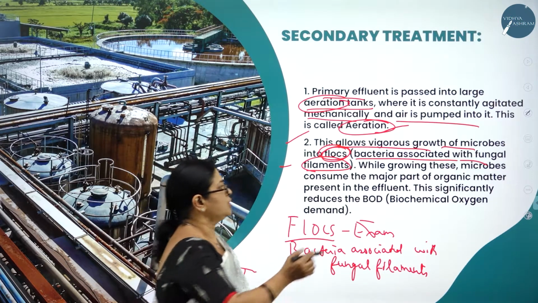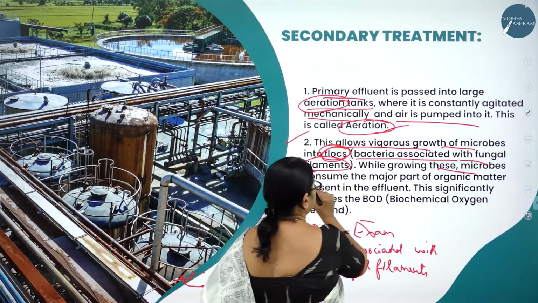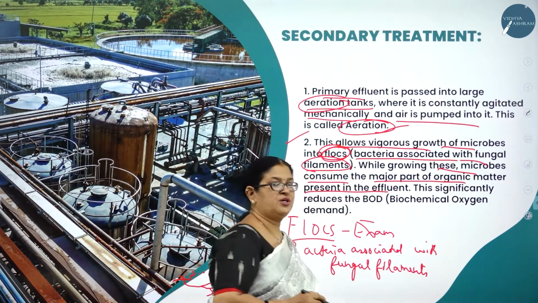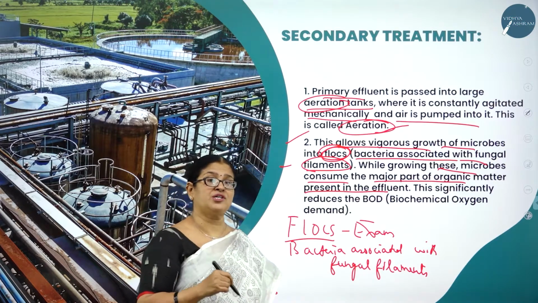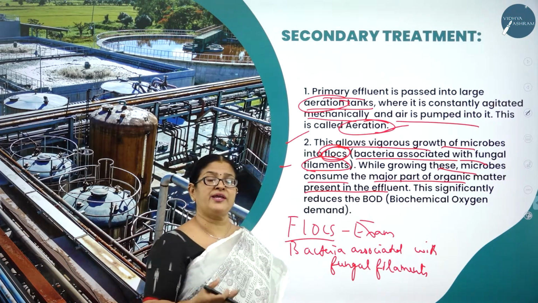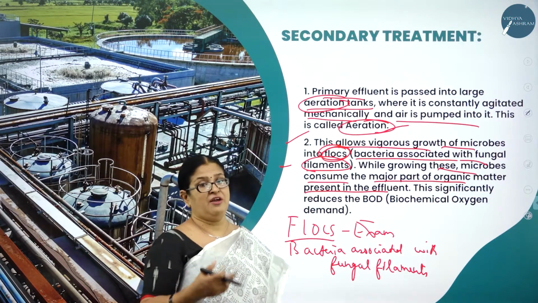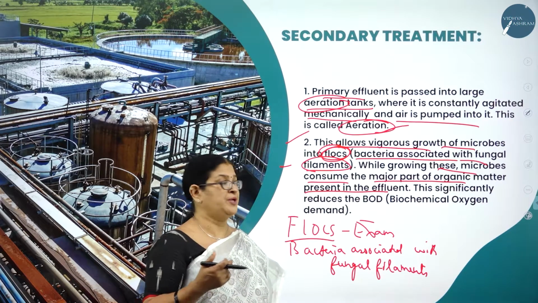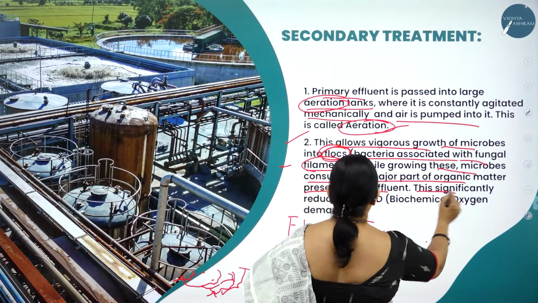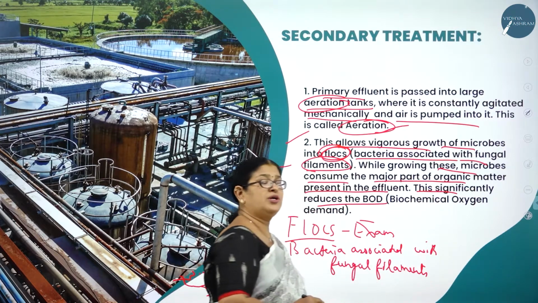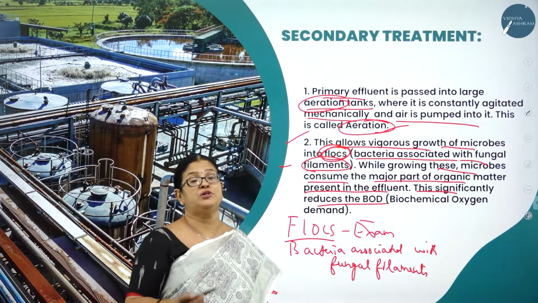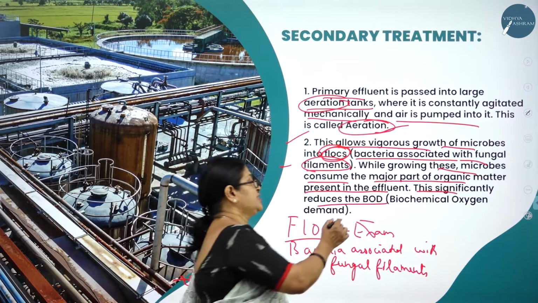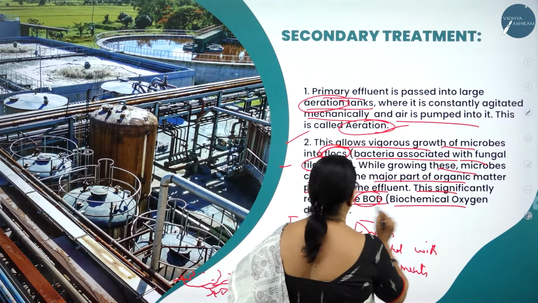Now, while growing, these microbes consume the major part of the organic matter present in the effluent. So what will the flocs do? They will consume all the organic matter that is found in the primary effluent, thereby reducing the pollution, and this significantly reduces BOD. What is BOD? More BOD, more pollution. Lesser BOD, lesser pollution. BOD is nothing but biochemical oxygen demand.